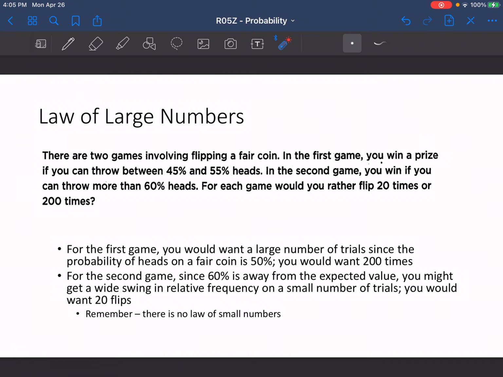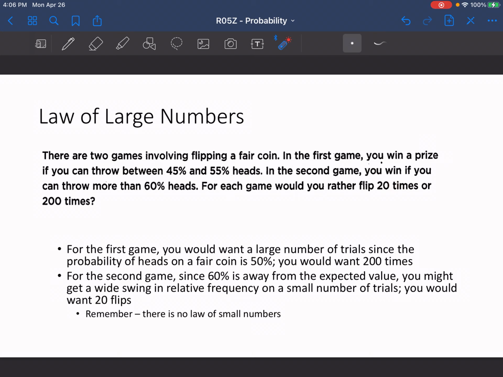So when we're looking at this, let's look at an example. There are two games involving flipping a fair coin. In the first game, you win a prize if you can throw between 45 and 55% heads. In the second game, you win if you can throw more than 60% heads. For each game, would you rather flip 20 times or 200 times?